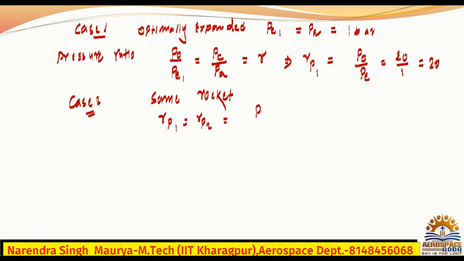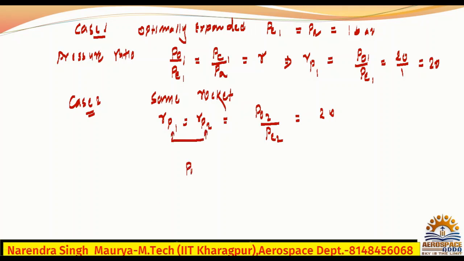It will be P naught 2 divided by PE2. What is the RP1 you have now? 20. Because RP1 is equal to RP2, as both rockets are the same.